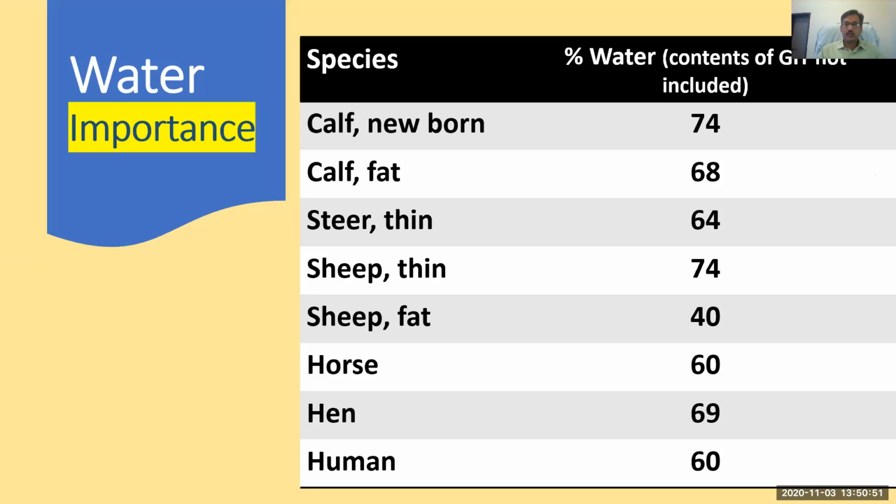When there is fat, that ultimately replaces the water. That's why the body water content falls below 50% when we get more fat. Steer, just to make it clear, is a bovine male that has been castrated early in life. Mostly they are meant for meat production or for slaughtering purposes. If we castrate a bovine animal before the appearance of secondary sexual characteristics, that animal is known as a steer.